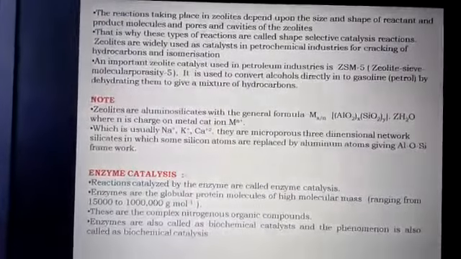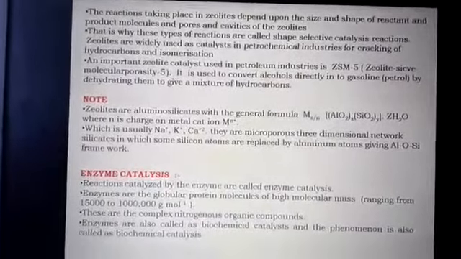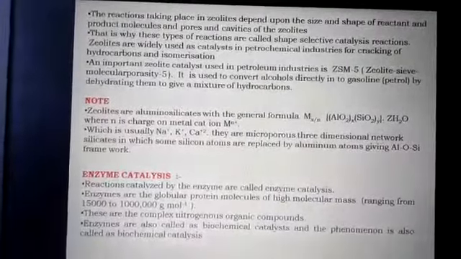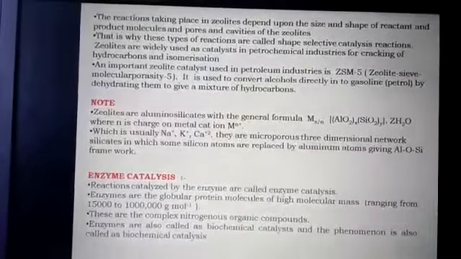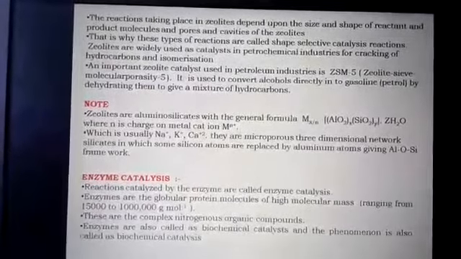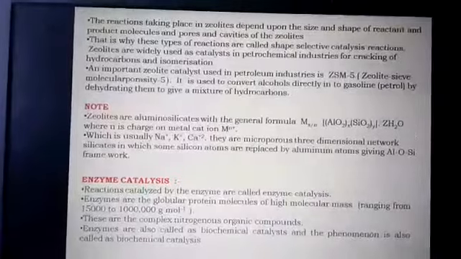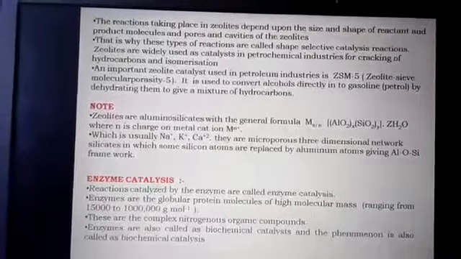An important zeolite catalyst used in the petroleum industry is ZSM-5. This is zeolite sieve molecular porosity 5. It is used to convert alcohol directly into gasoline, that means petrol, by dehydrating them to give a mixture of hydrocarbons.